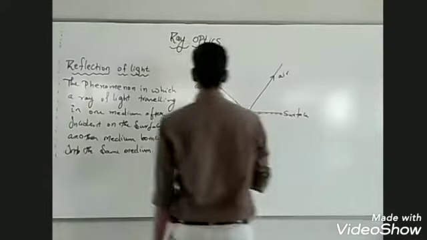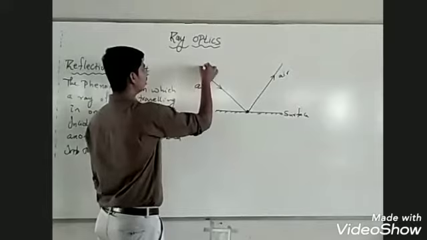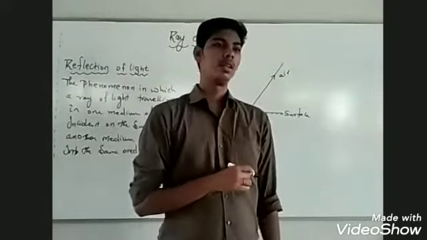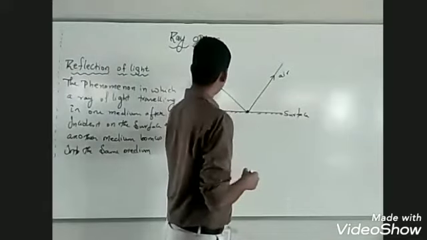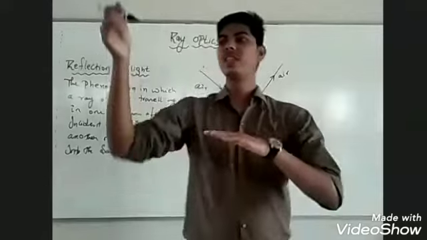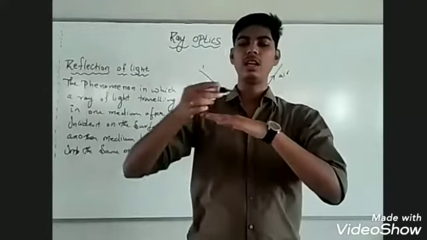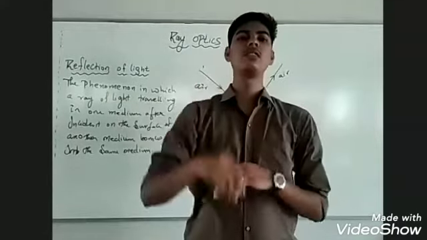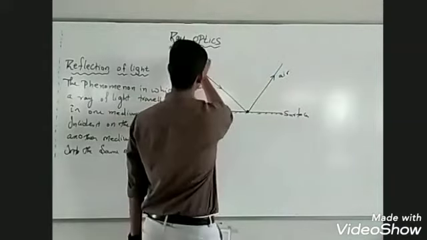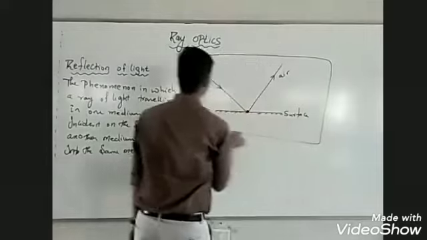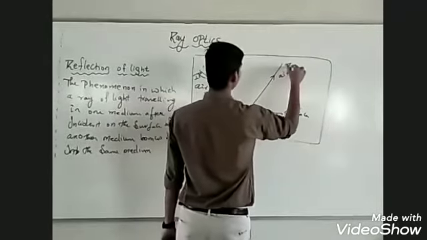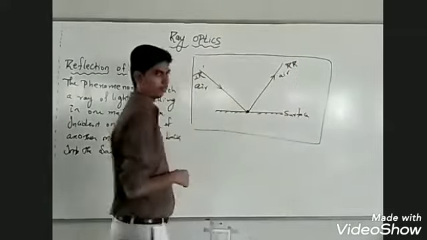See, in case of reflection, there is no change in the medium of the light. If the incident ray is in air, the reflected ray also remains in air. This is to be remembered as far as reflection is concerned. In case of reflection, both the incident ray and the reflected ray remain in the same medium.